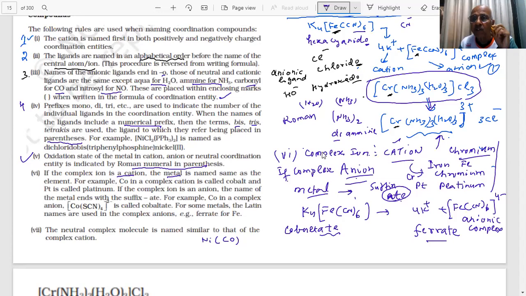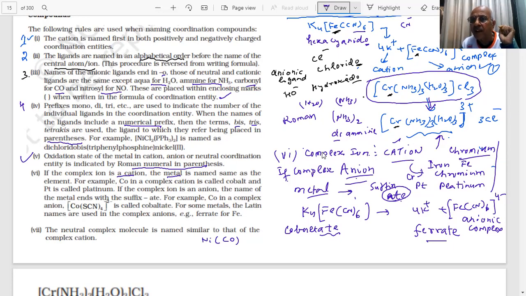I'm saying for the anionic complex, the name of the metal ends with ATE. Iron becomes ferrate, cobalt becomes cobaltate, similarly nickel becomes nickelate. And for gold, in the table I said gold becomes aurate, lead becomes plumbate, silver becomes argentate. These are the points to be noted for a complex anion, which carries a negative charge.